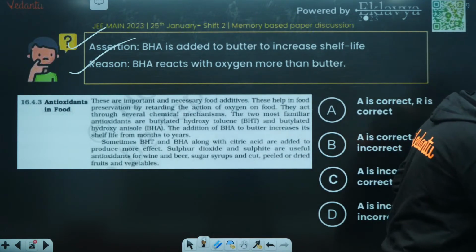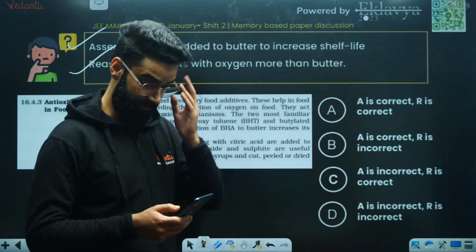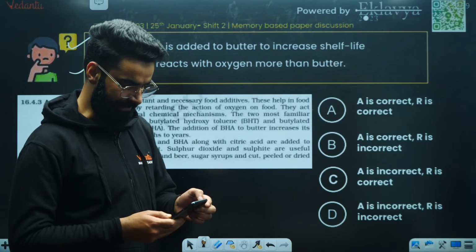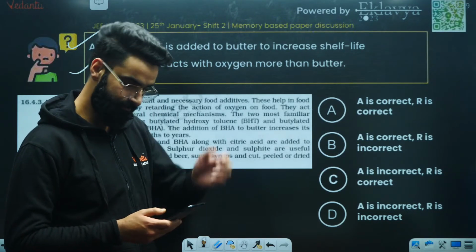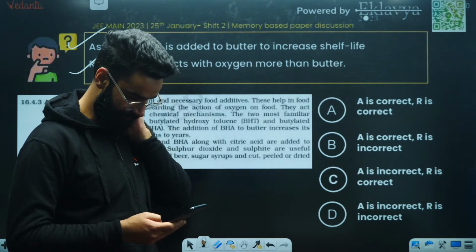So let me check if we have any further questions. Just a second. These were the questions which I got till now. These were some 22 questions from the second shift of your chemistry section. I'm sure you got to know exactly the level and your answers.